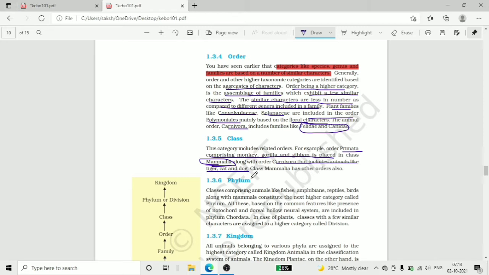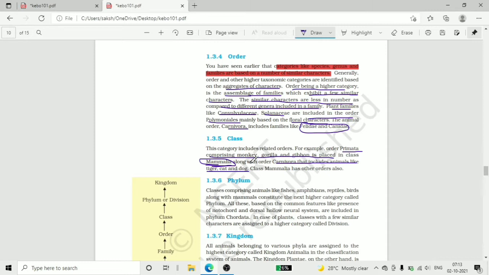जैसे कि यहाँ पे बता रहा है, for example, primates comprising monkey, gorilla, gibbons are placed under the class Mammalia, with the orders as we have learned, where Carnivora is the order of animals that includes Felidae and Canidae.